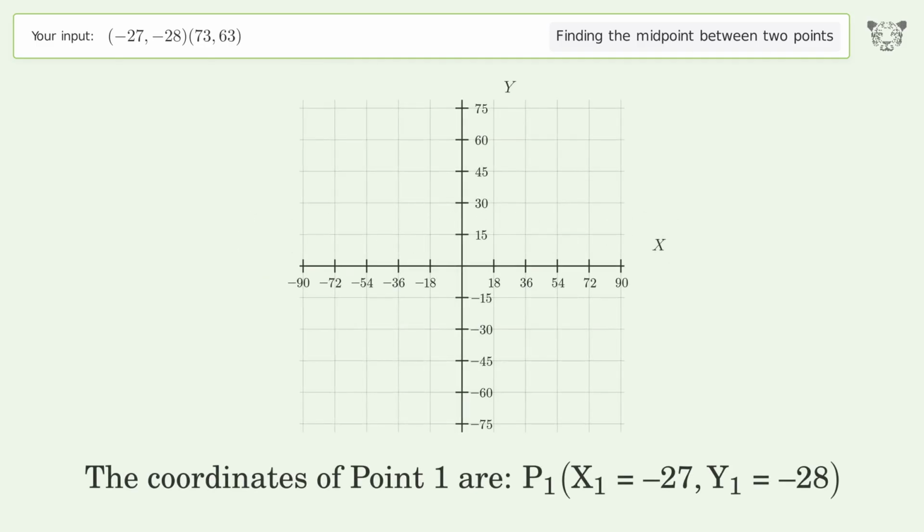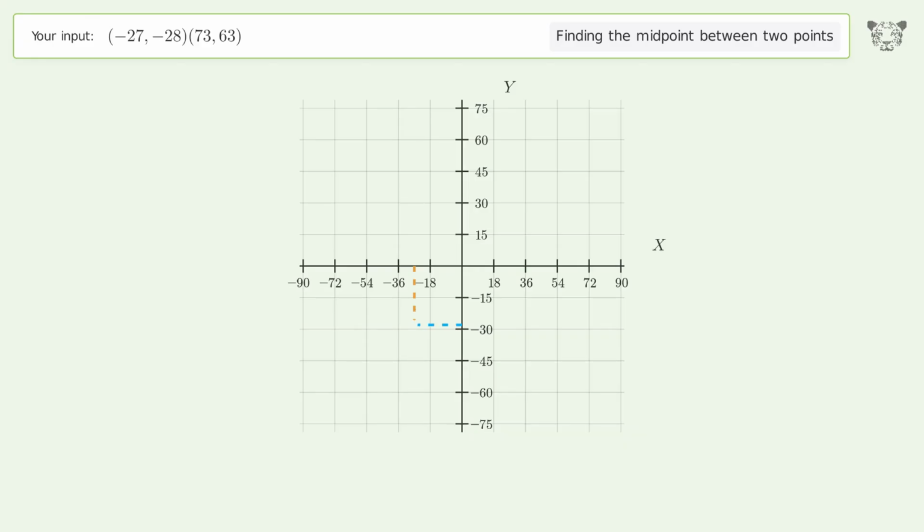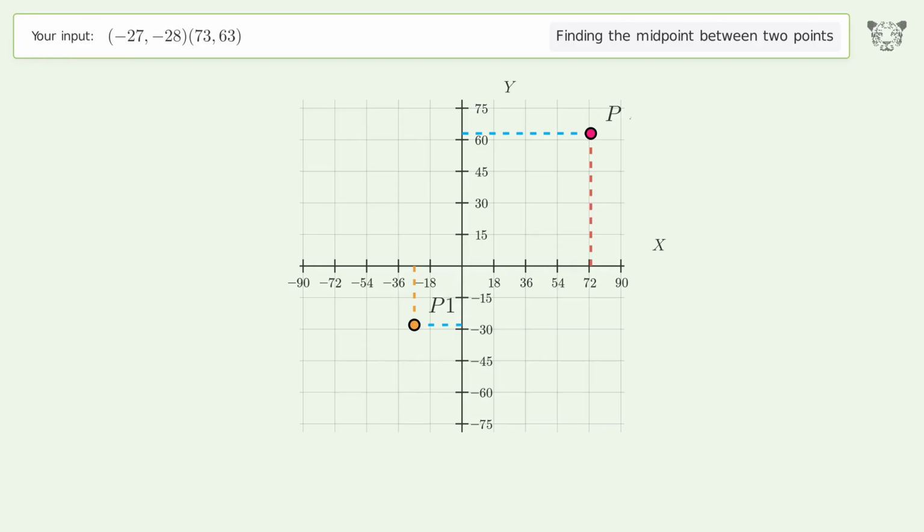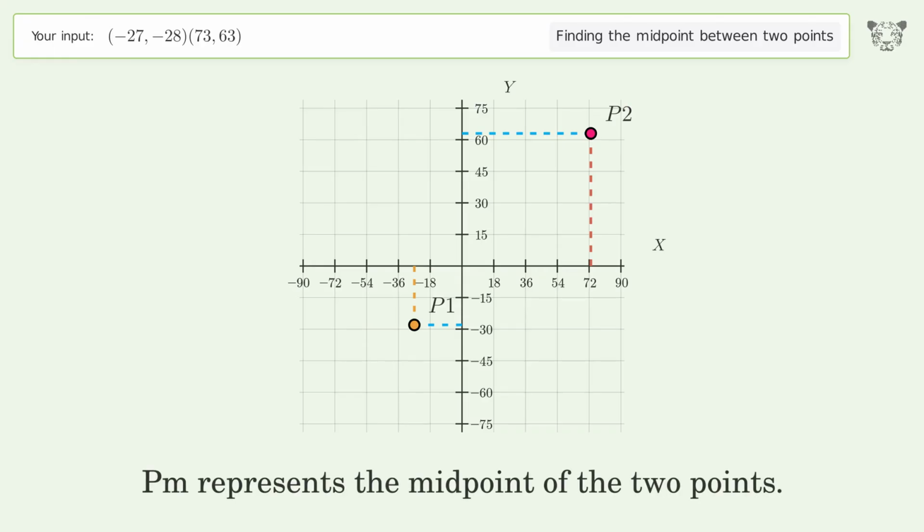The coordinates of point 1 are, x1 equals -27, y1 equals -28. The coordinates of point 2 are, x2 equals 73, y2 equals 63. PM represents the midpoint of the 2 points.